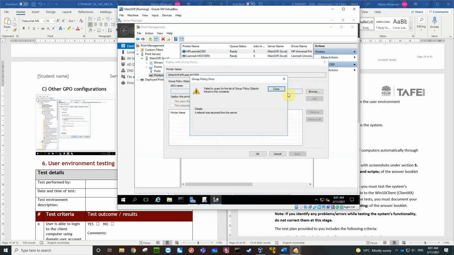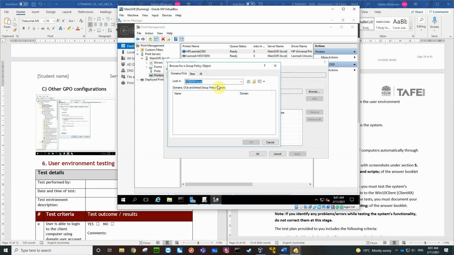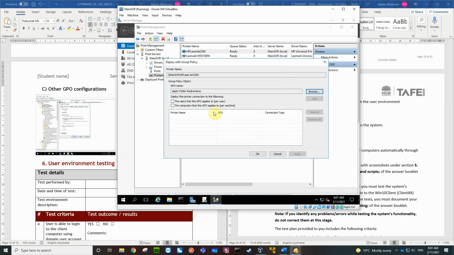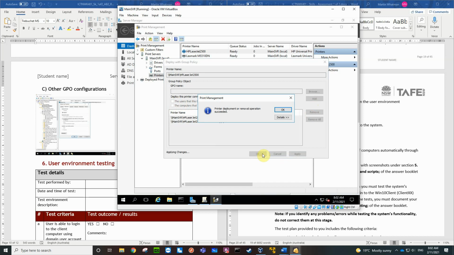I had to browse and I added those things and went OK. So I'm going to apply it to all computers that this GPO applies per machine. I can actually tick both and add both. And I'm going to go OK. So printer deployment or removal operation succeeded.